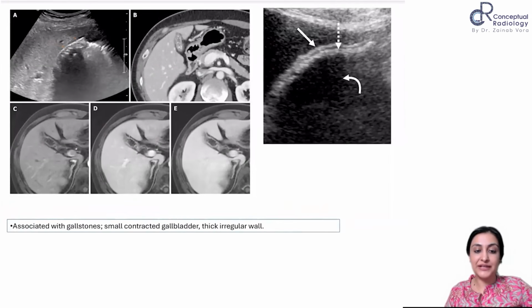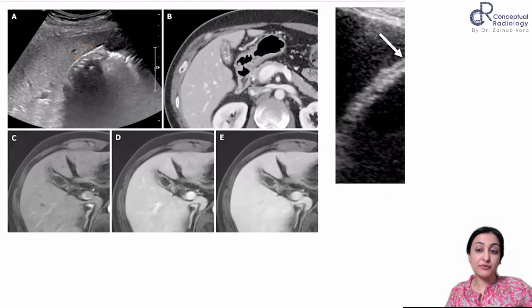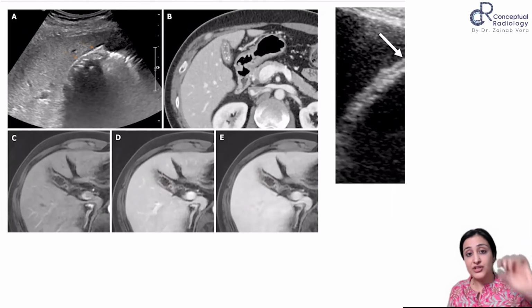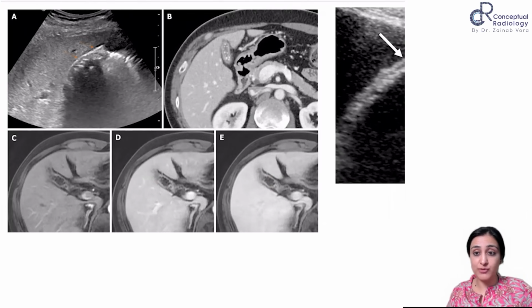Next, what are you seeing here? Perforation or gangrenous, both. Gangrenous will be mucosal, the inner enhancement will be missing. Perforation will be where the outer wall enhancement is missing. We'll see, I'll show you all of these images.